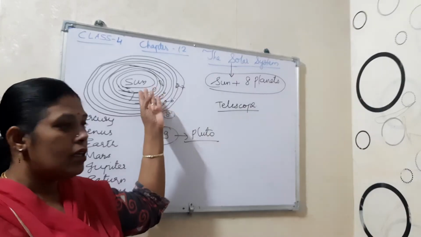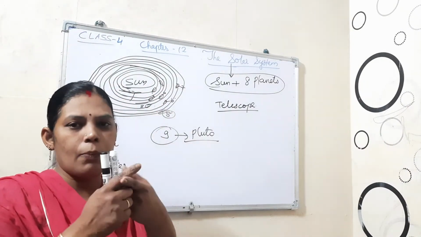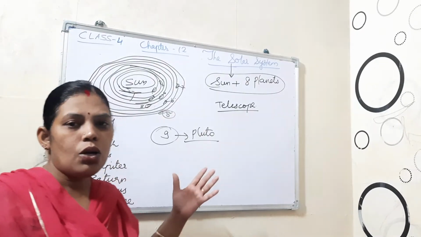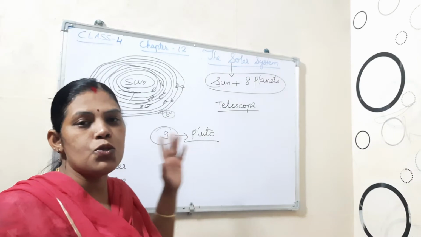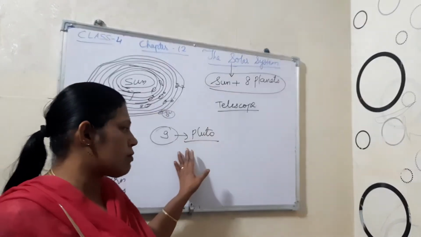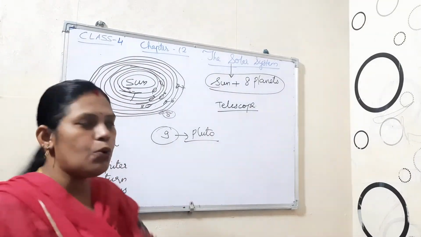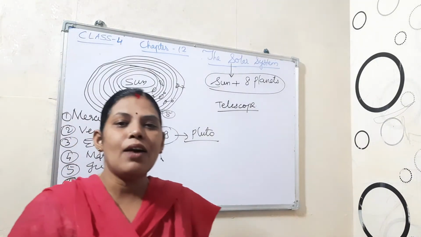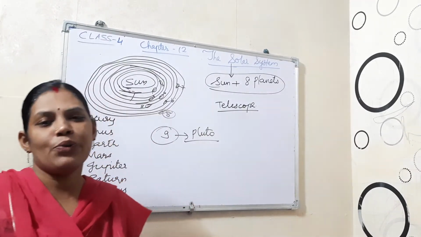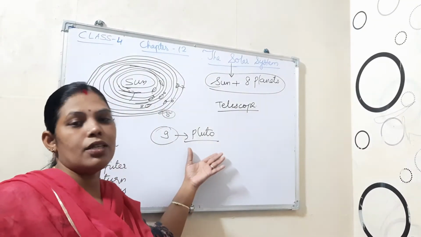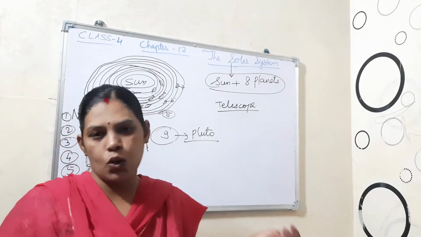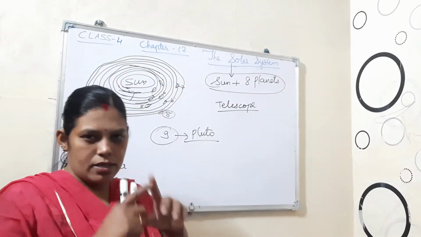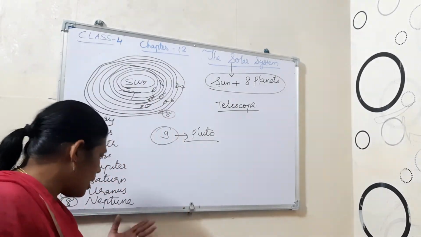It was not coming in the proper area of the solar system, so the scientists removed Pluto from the solar system. Afterwards it became 8. Then again after some time it became visible, but it was not sure that it would not disappear again.